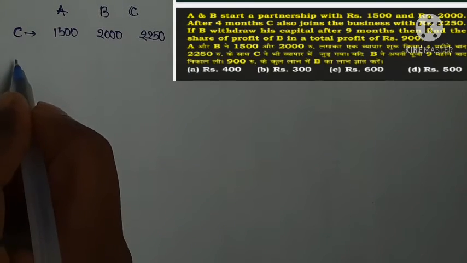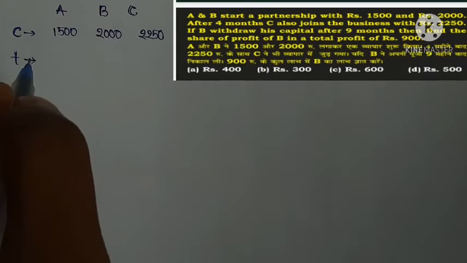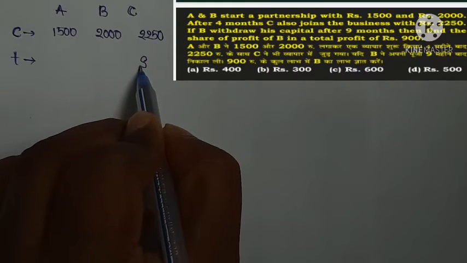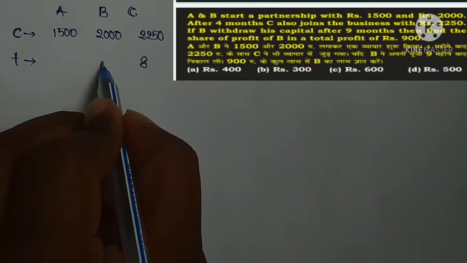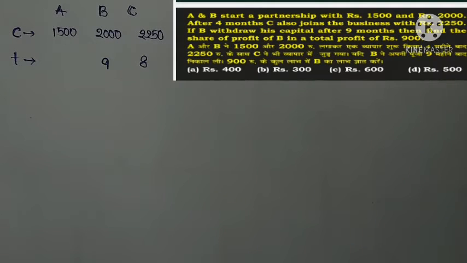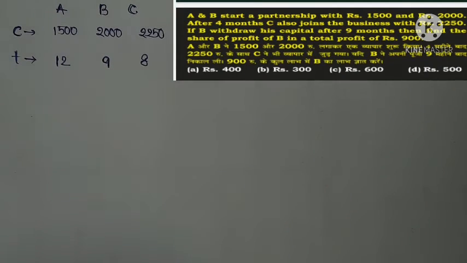After 4 months C joins, that means C invested his money for 8 months. B invested his money for 9 months. A invested for the full time, that means 12 months. Find the share of profit of B in the total profit of 900.